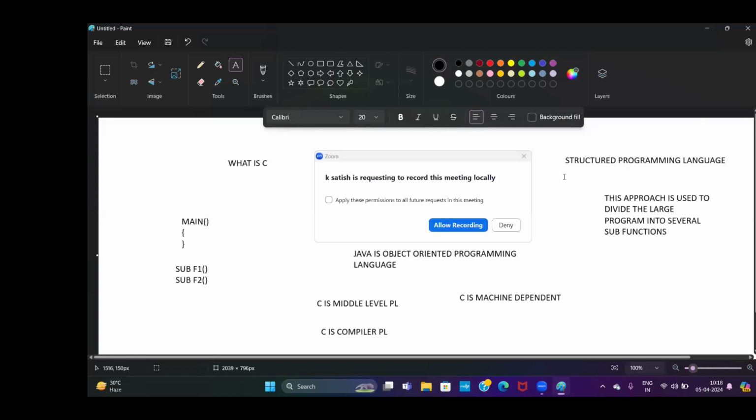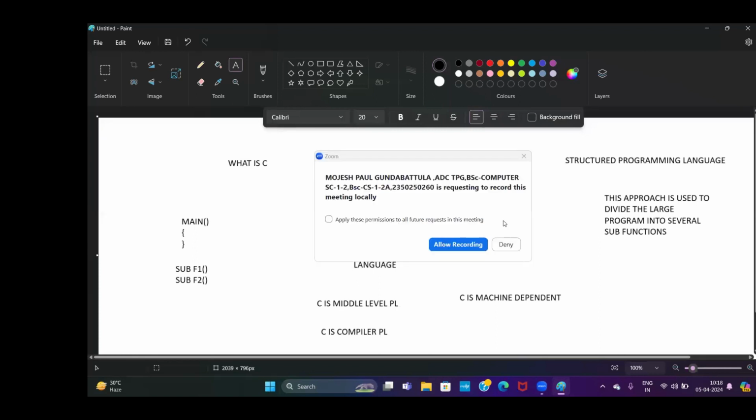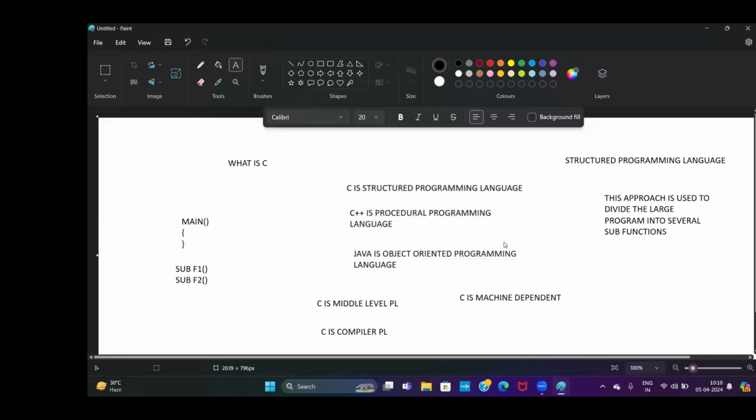Now, what is middle level programming language? Middle level is nothing but we can write both low level applications and high level applications in C. That's the main reason C is a middle level programming language. So what is compiler? We are using a compiler for converting source code into machine code. What is machine dependent? C directly interacts with the system. So these are the 4 key points.